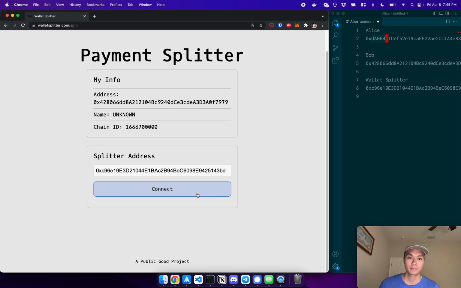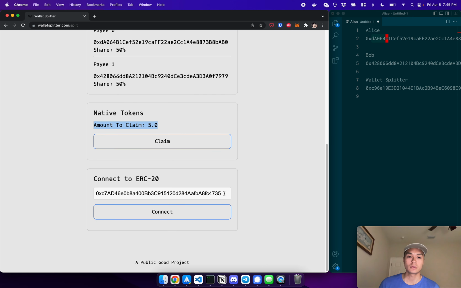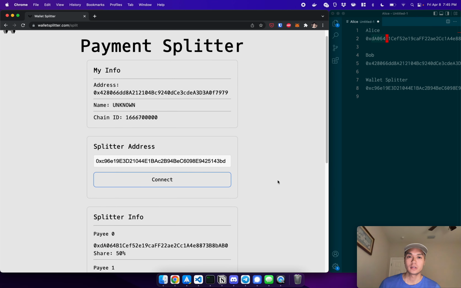So I go here, connect. He can claim 5. Besides native tokens, you can also connect to ERC20 tokens. So you'd have to check the block explorer to see what tokens are funded in that splitter. Paste in the address here to see if there are funds in there, and then you can also split that as well. So that's Wallet Splitter in a nutshell. Thank you.